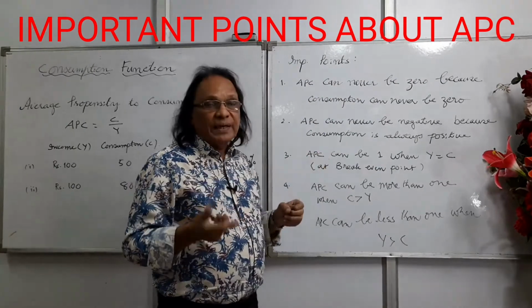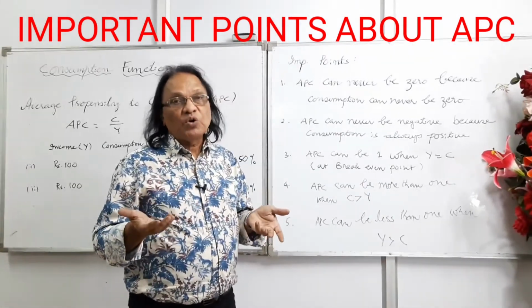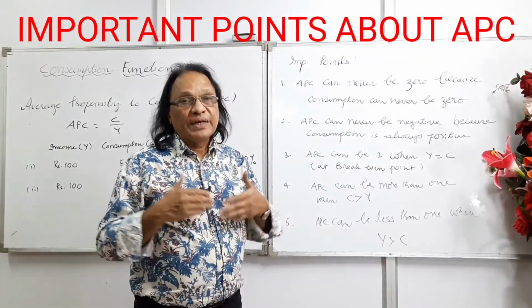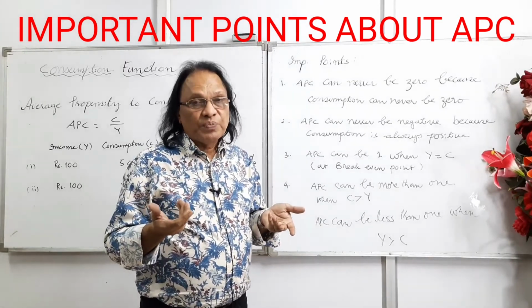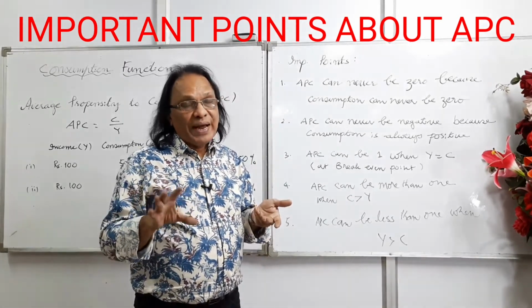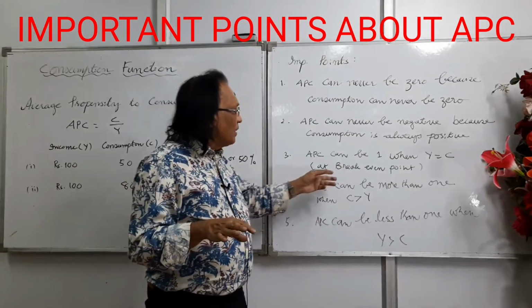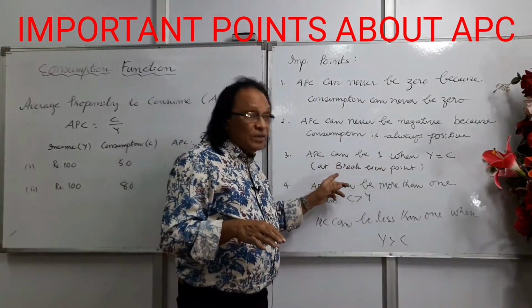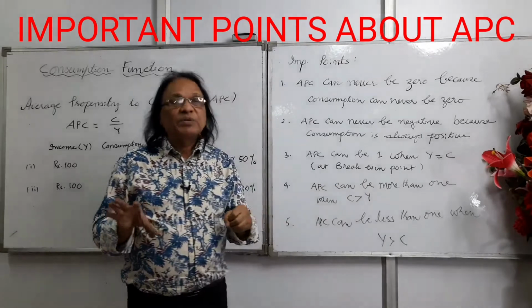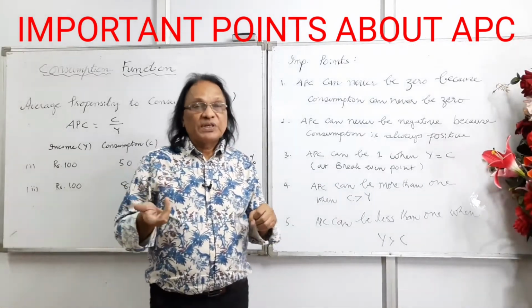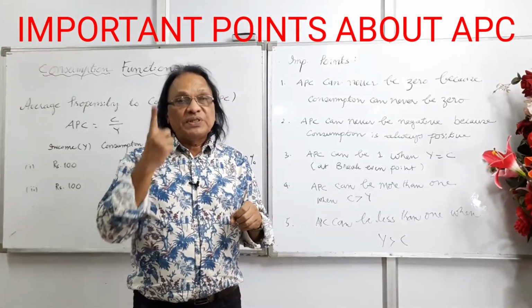APC can be 1 in the economy when income is equal to consumption, Y is equal to C. That is, whatever income is earned in the economy, all of it has been consumed. APC can be 1 when Y is equal to C. We call it the break-even point, which we'll discuss later. At the break-even point, APC is 1.